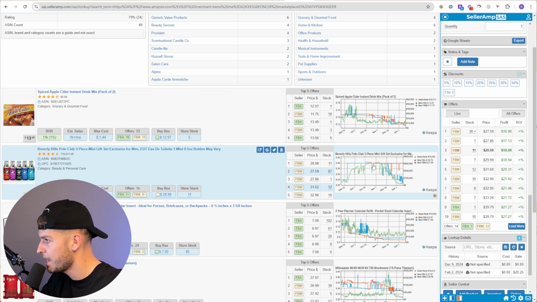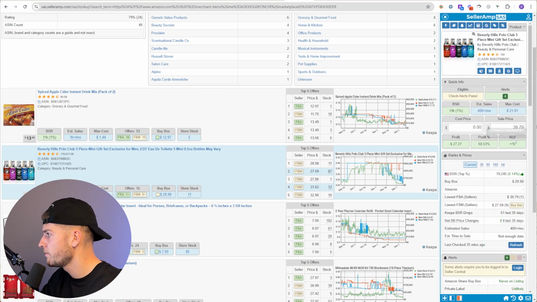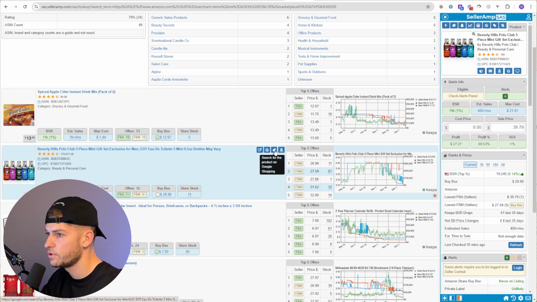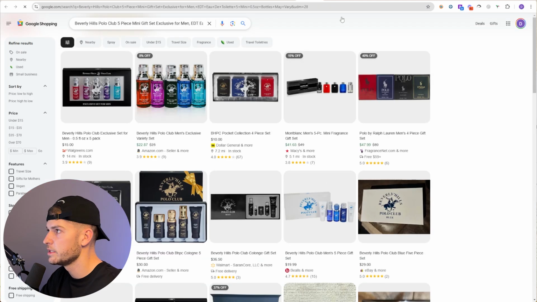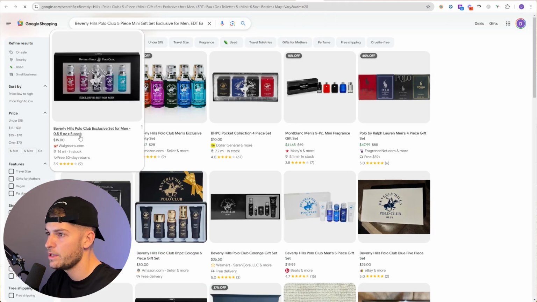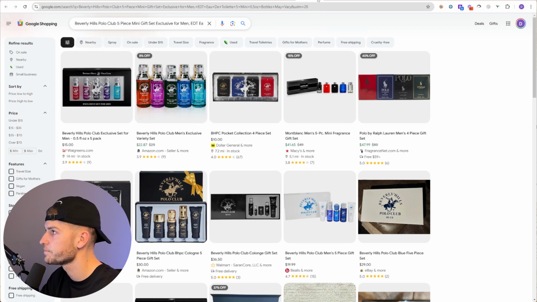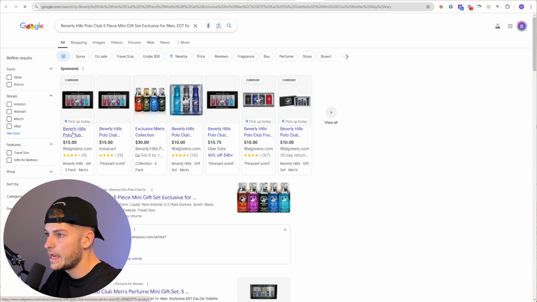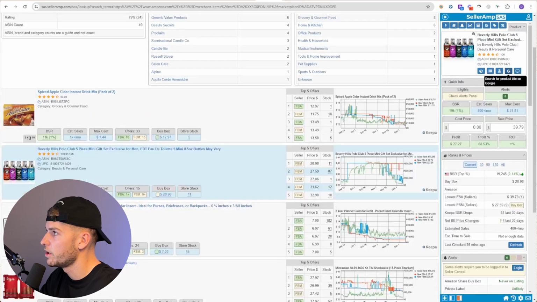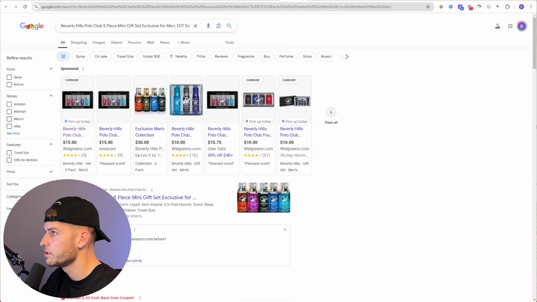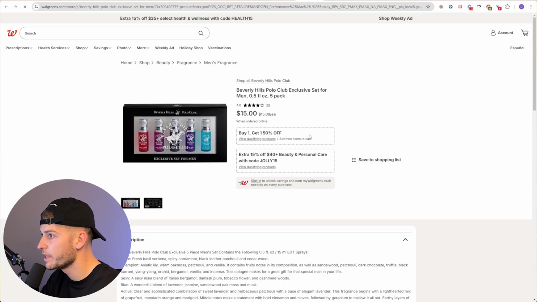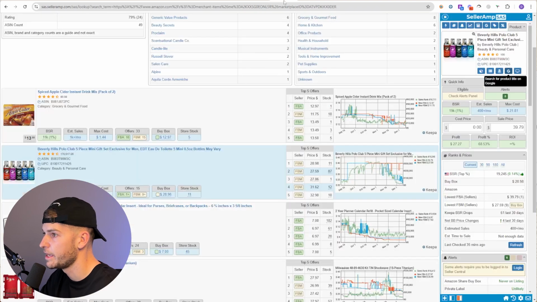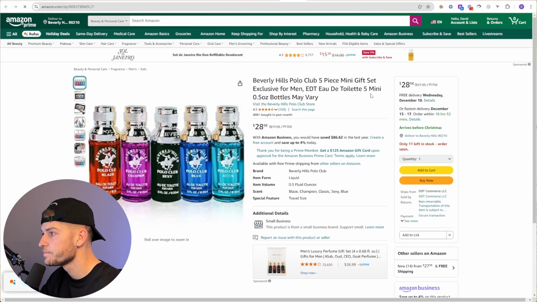We can even see that it has been selling there consistently. So I have a lot more wiggle room here, $27 for this product. I can do a search and see if it's profitable anywhere. It looks like it might be on Walgreens for 15 bucks. Let me do another Google search like this. Yeah, it looks like it's on Walgreens for $15. Again, another one that sells extremely well. Buy one, get one 50% off. Wow, this is potentially a home run product actually.